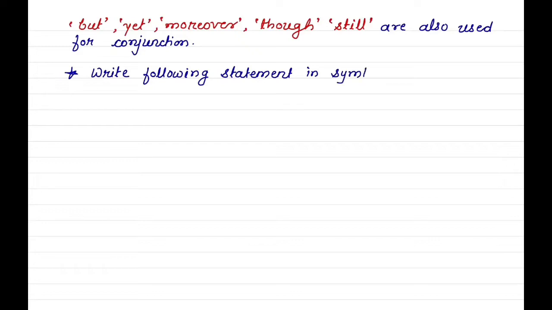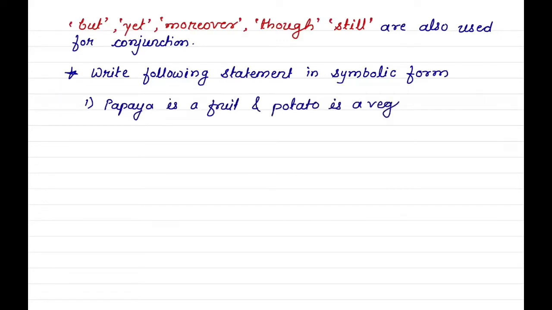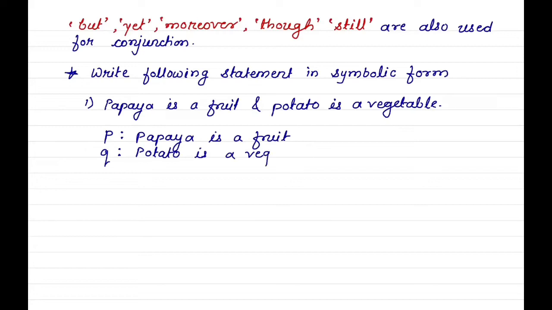Now we will see some questions that are asked in exams. Write following statements in symbolic form. This is for 1 mark. First one, papaya is a fruit and potato is a vegetable. Your first statement is papaya is a fruit and second, potato is a vegetable. Logical connective used is and.